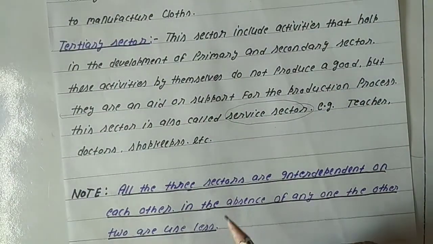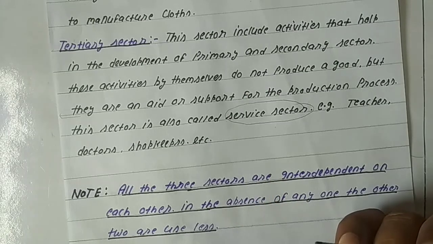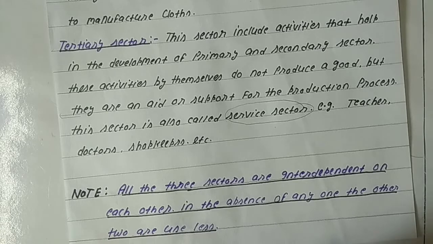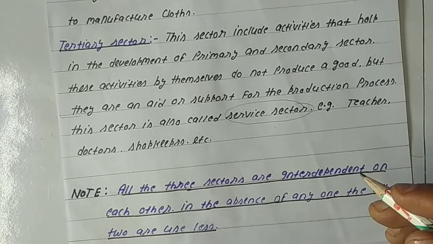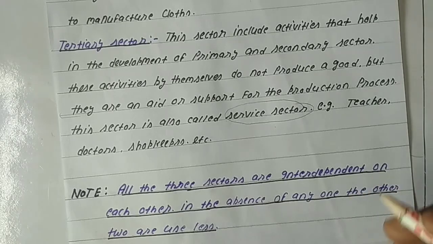Imagine the farmers were not willing to sell their sugarcane to the sugar mill. In this context the mills will not be able to operate. The sugar industry comes into the category of agricultural based industries, so if the farmers do not sell their sugarcane to the industry, it will not be able to work. This example shows that the secondary sector totally depends on the primary sector for manufacturing things.